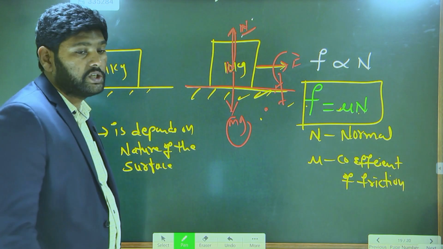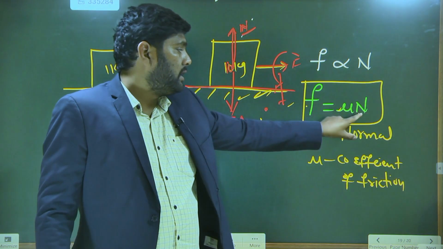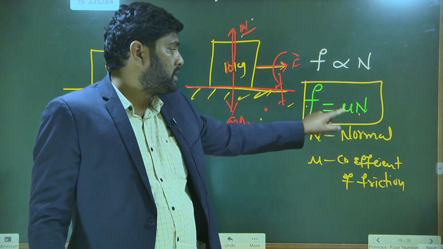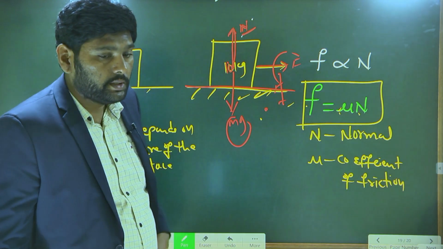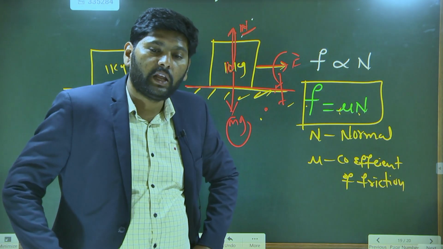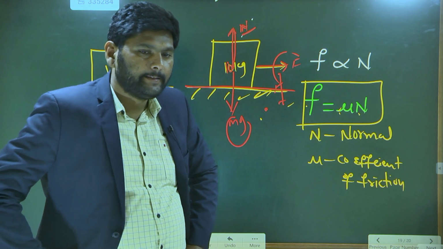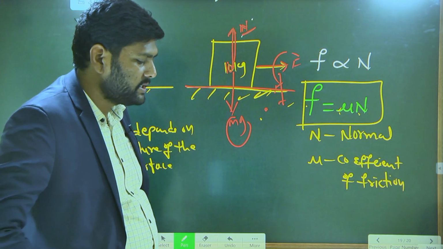So finally the conclusion is, friction depends upon what and what? Friction depends upon normal reaction. Friction depends upon the surface. Now tell me, does the friction depend upon area of contact?